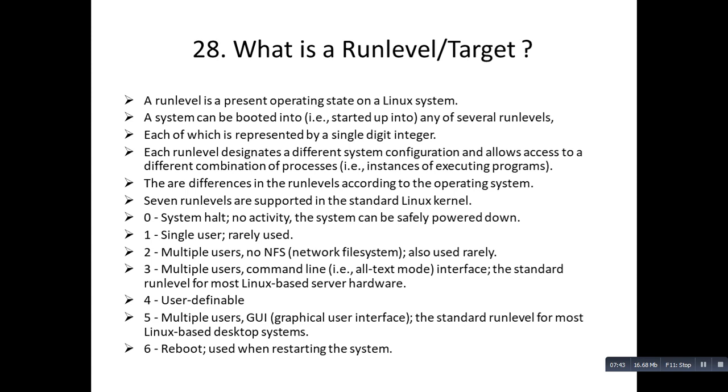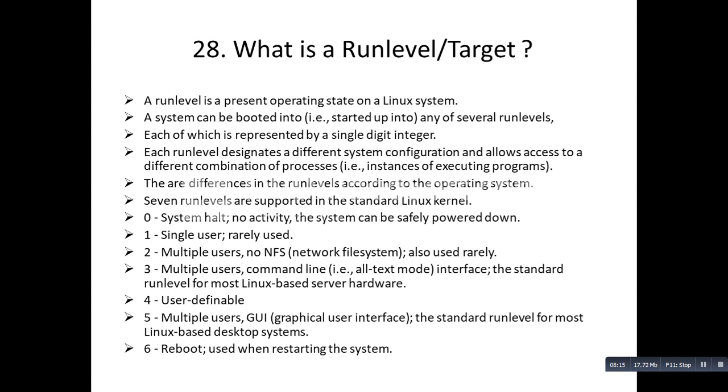There are differences in run levels according to the operating system. 7 run levels are supported in the standard Linux kernel, starting with 0. 0 is system halt. There will be no activity, and the system can be safely powered down. Run level 1 is a single user run level, which is rarely used. Run level 2 is multiple users, no NFS, meaning there will be no network file system. It is also rarely used.